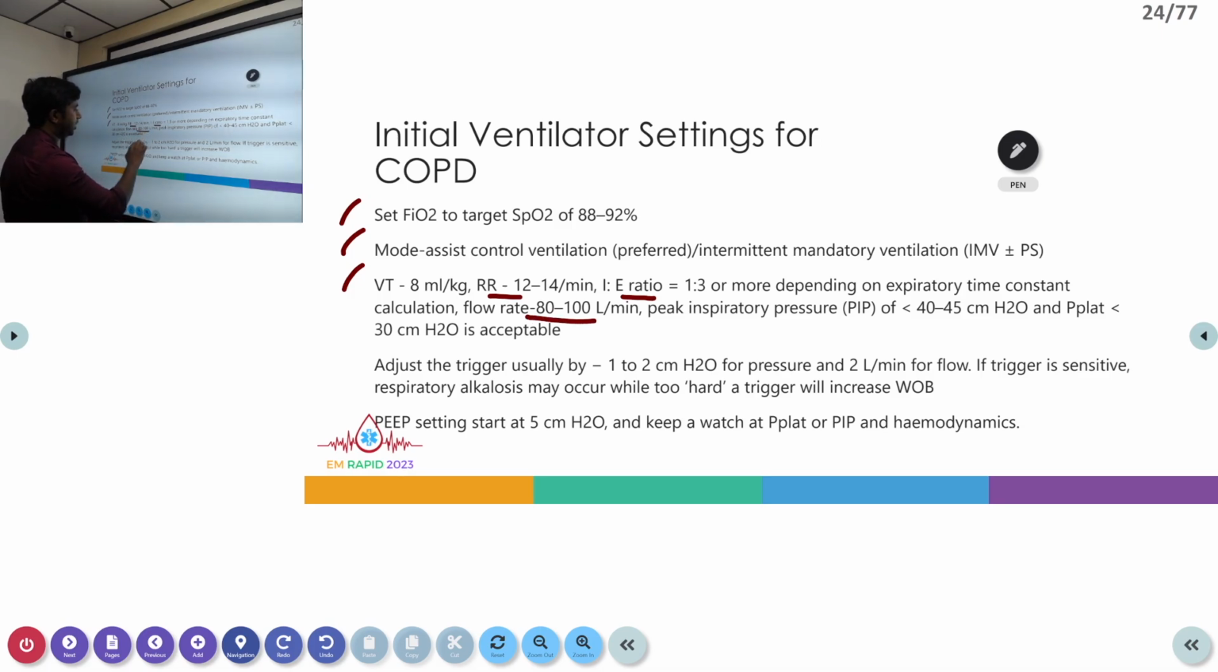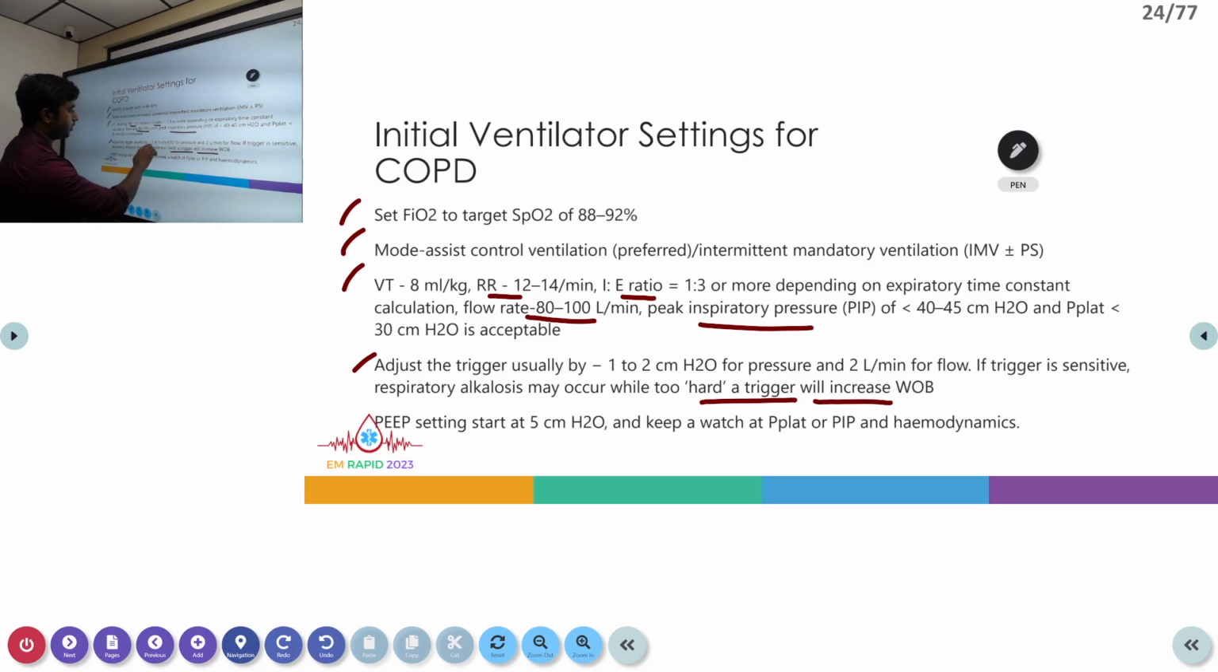And for flow rate, we can start with 80 to 100 liters per minute. Also the peak inspiratory pressure we have to maintain at less than 40 to 45, and the plateau pressure we have to maintain at less than 30 centimeters of water. Also the triggers need to be adjusted between -1 to -2 centimeters of water. The basic idea is if the trigger is too sensitive, the patient can even go into respiratory alkalosis because of hyperventilation. And if the trigger is too high, then you can increase the work of breathing and again actually cause difficulty for the patient.